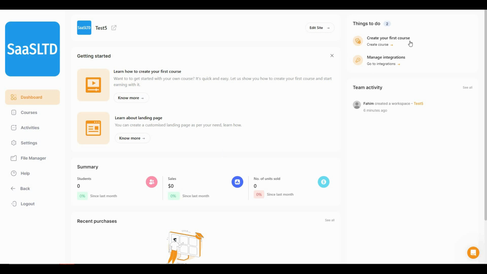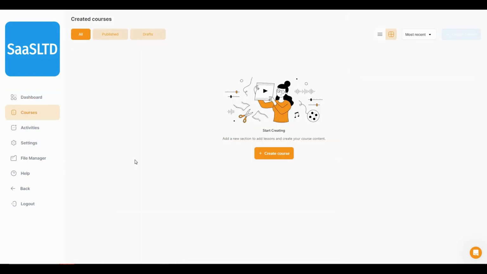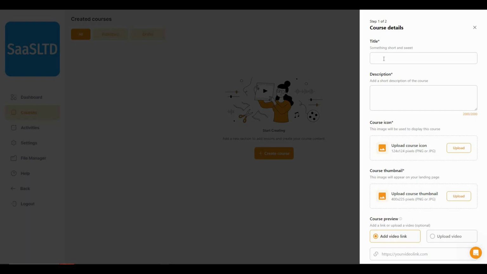For that you have to click on this option, create your first course, and then in this section all of your courses will appear. So currently I do not have any courses. Let's create one by clicking on create course. So first I have to give the title of the course. So it is web development, and then you have to add some description.